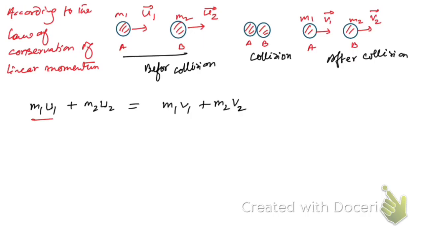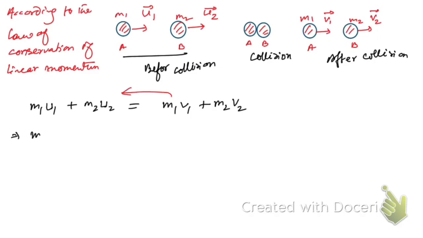So this is the momentum of A and this is the momentum of B before collision, and the momentum of A and momentum of B after collision. Hope you have understood this. So from here, let me bring this term to this side.